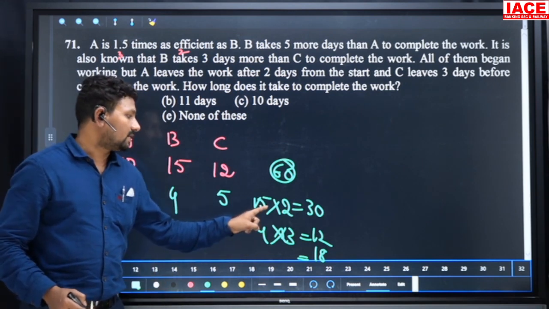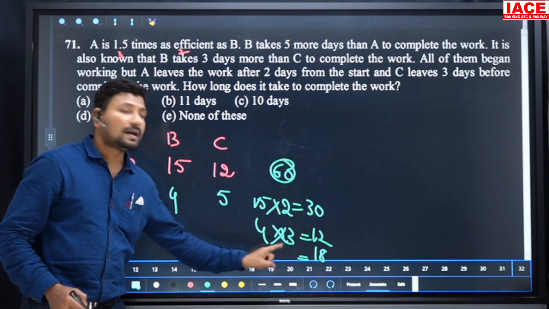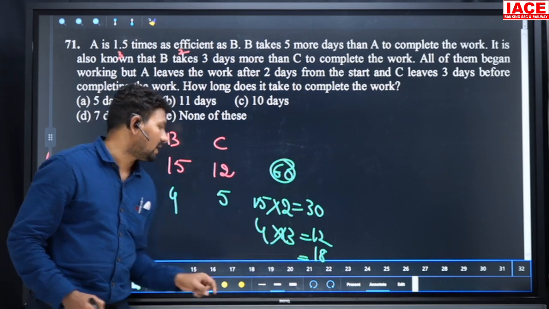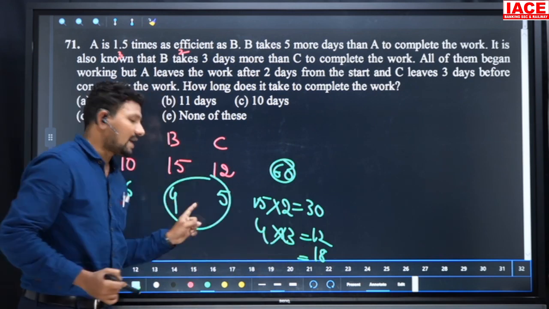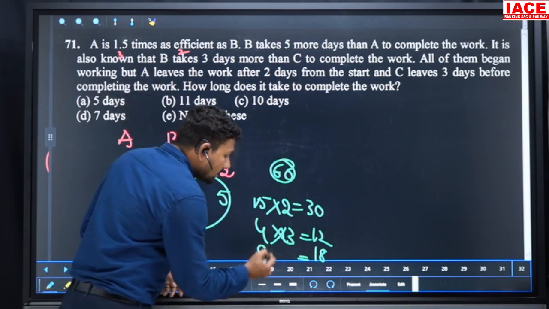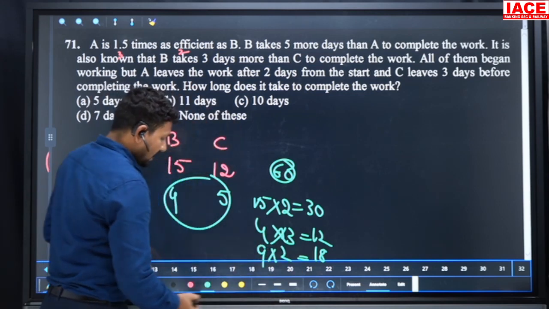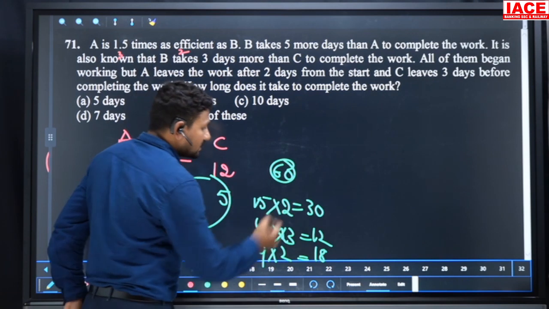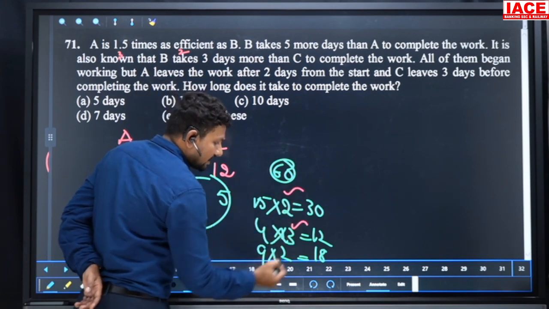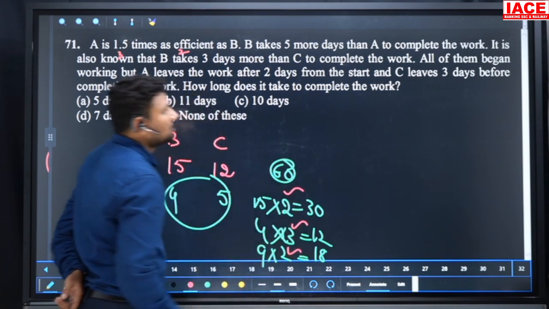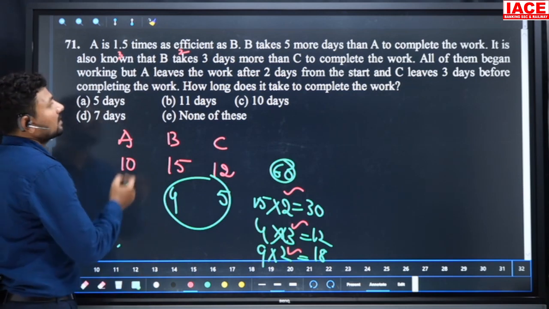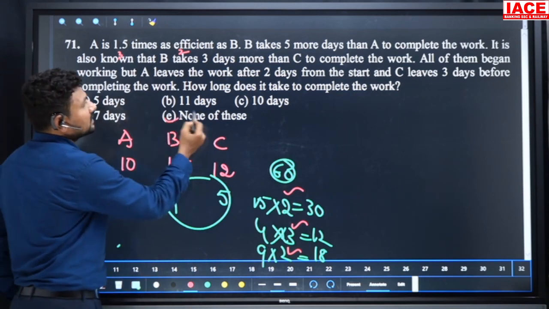The 18 units belong to the B plus C portion. B plus C complete 9 units per day, so 18 units need how many days? 2 days required. Finally, the answer: first 2 days, last 3 days, and 2 days in the middle. Totally 2 plus 3 plus 2, so 7 days plus... overall the work is completed in 9 days. Our option is none of these.